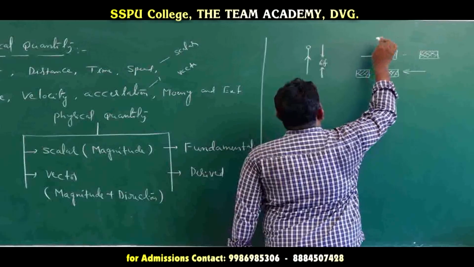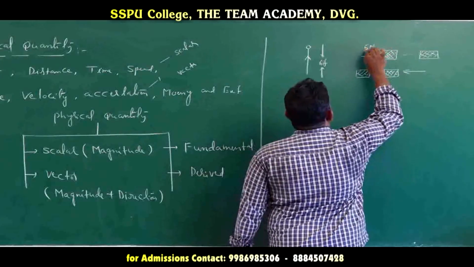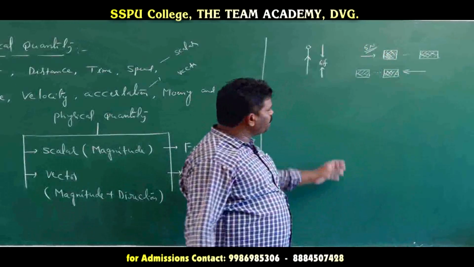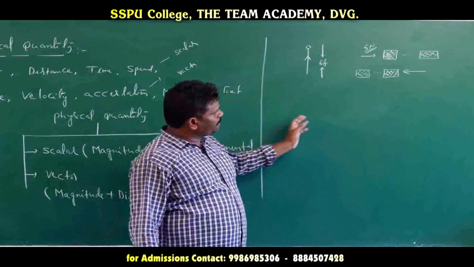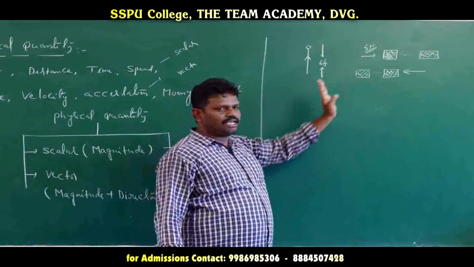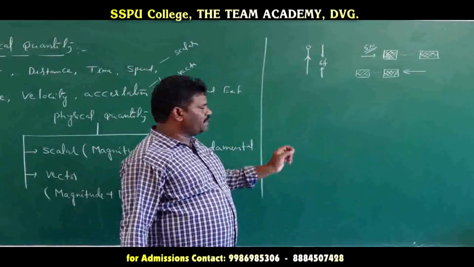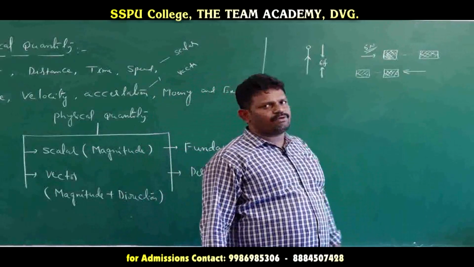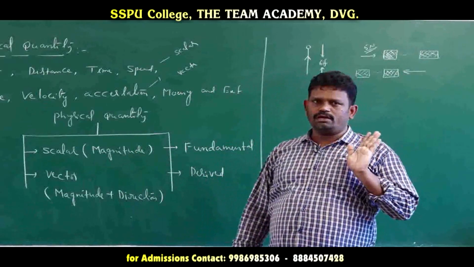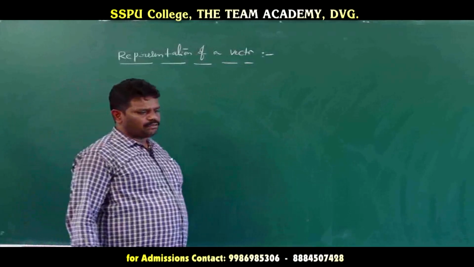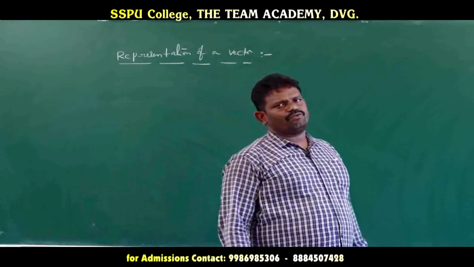Here, magnitude means, if you are applying 5 newtons of force, and we move in these directions, either right side or left side. So this is the example for a vector quantity. Force is the best example for a vector quantity. Okay? Right.